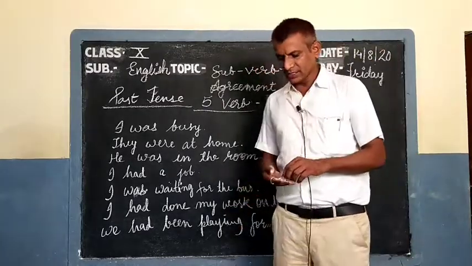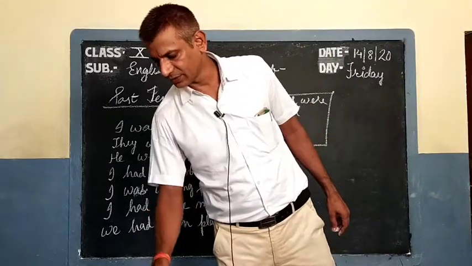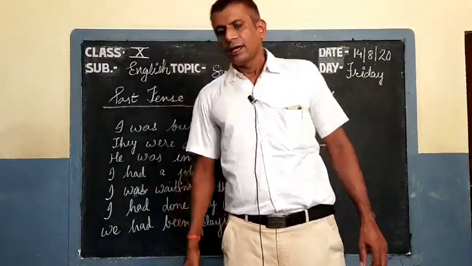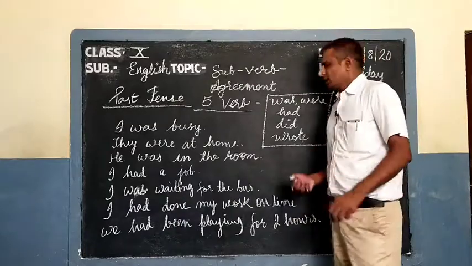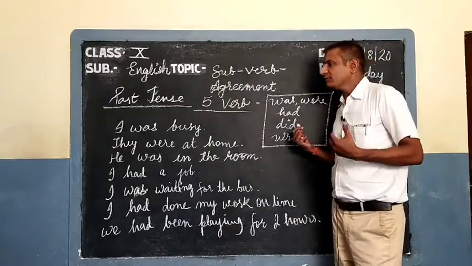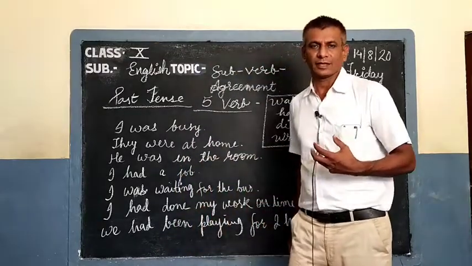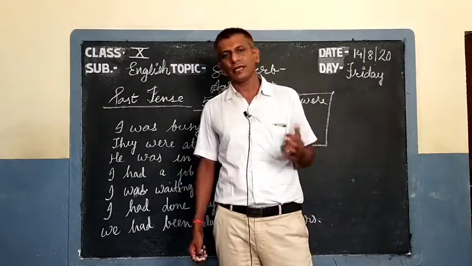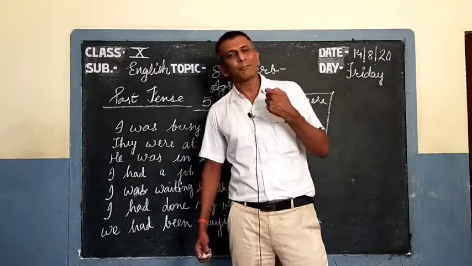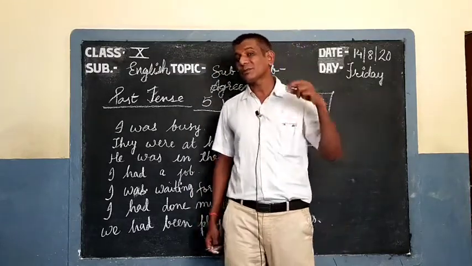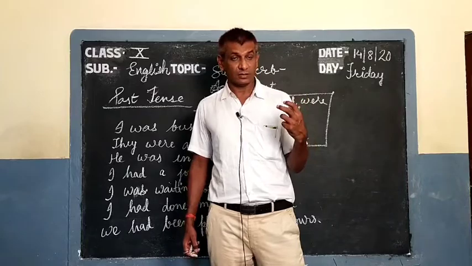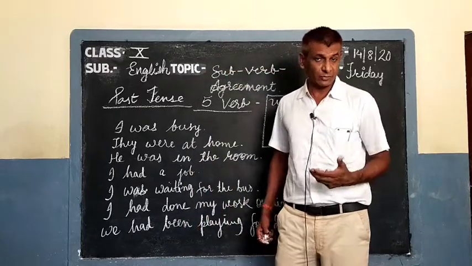Well, I have written here a few sentences. Now see, I told you these 5 verbs are finite. If you remember the finite and non-finite verbs, all the present and all the past forms are called finite verbs.